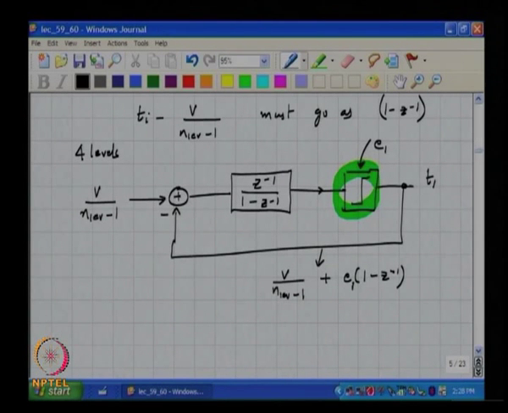So, one thing you can say is, I am going to make 3 such loops like this, get T1, T2 and T3 and apply them to the 3 unit elements. Okay, so is this okay, or no, what is the problem?